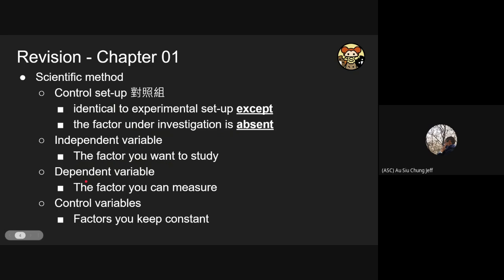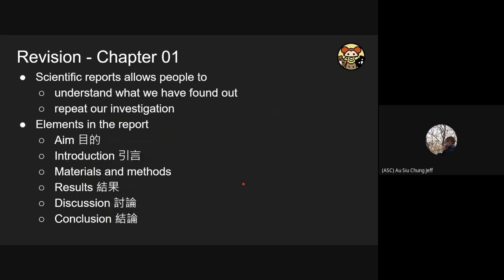Let's say in the case of the presence of light, okay? For the factors that we can measure, maybe whether there is growth or no growth or even death. So this is the dependent variable. These are the factors that you can measure, but you do not adjust directly. And for the controlled variables in the example, you may notice that maybe the soil condition and also the water amount are the controlled variables. Those are the factors that you will keep constant in both setups.